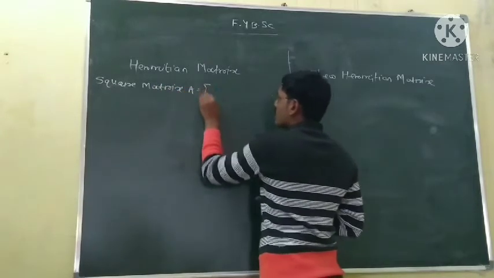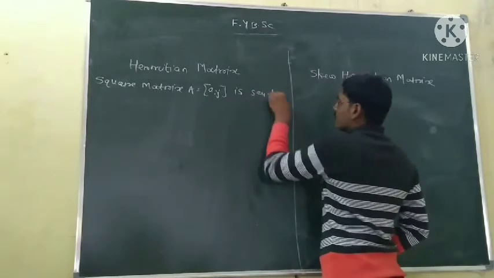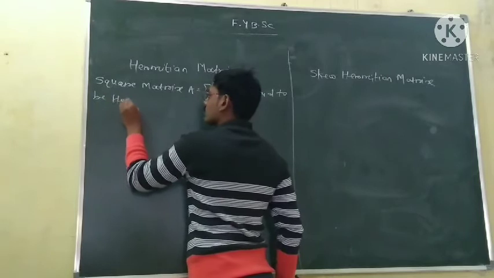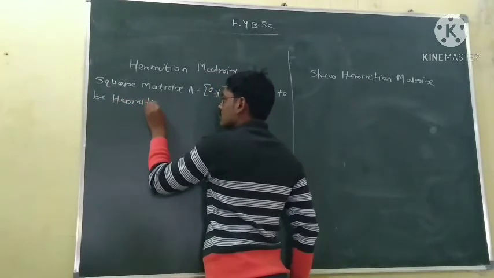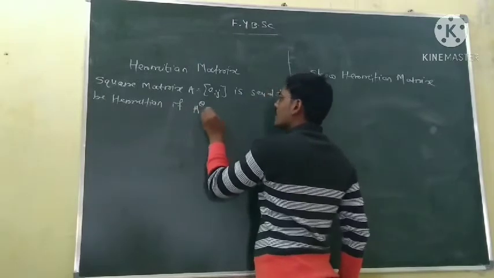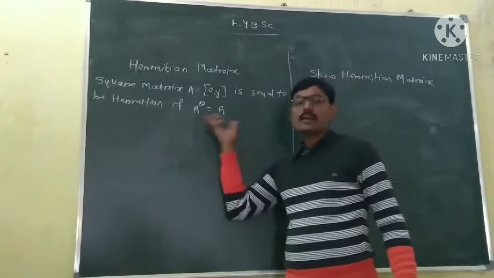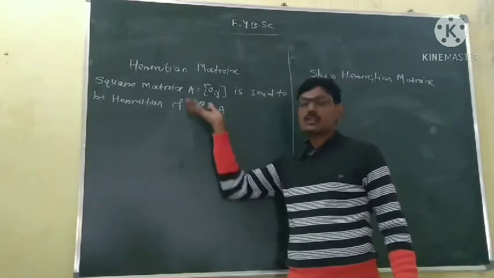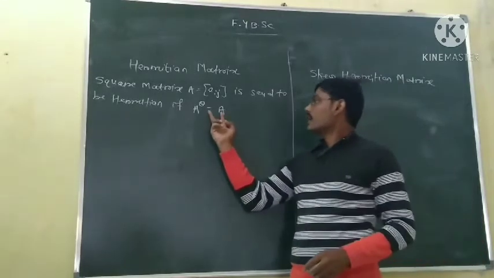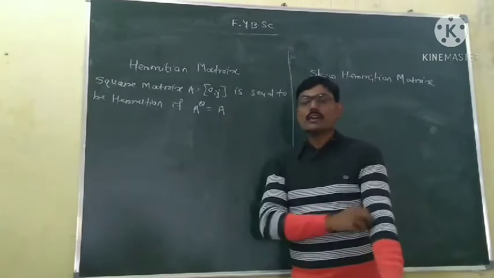A square matrix A equal to Aij is said to be a Hermitian matrix if A conjugate transpose is equal to A. The definition is similar to the symmetric matrix: in a symmetric matrix, A transpose is equal to A, and in a Hermitian matrix, A conjugate transpose is equal to A.